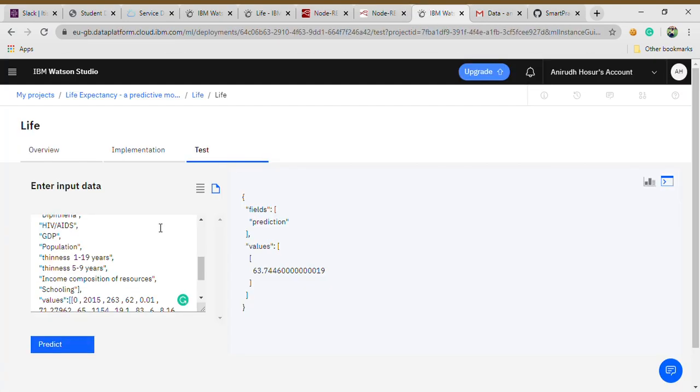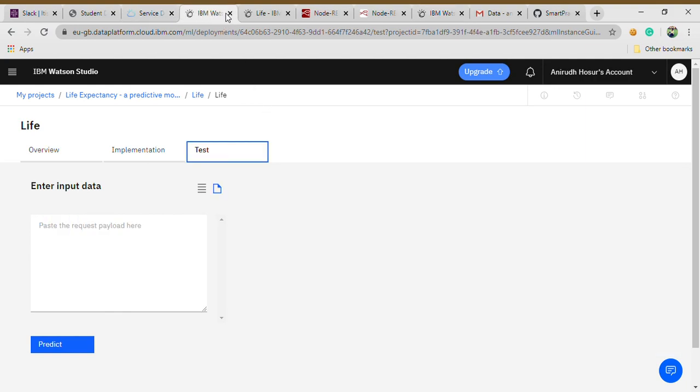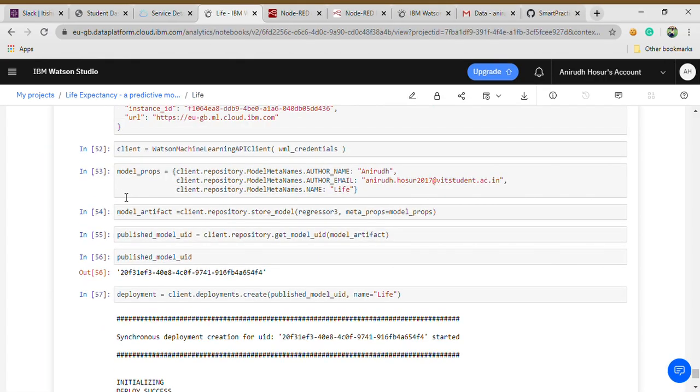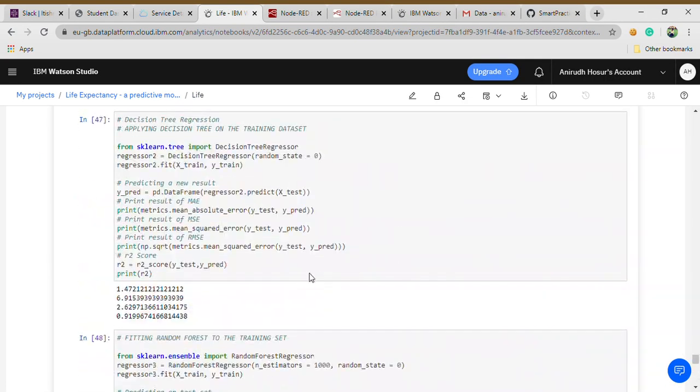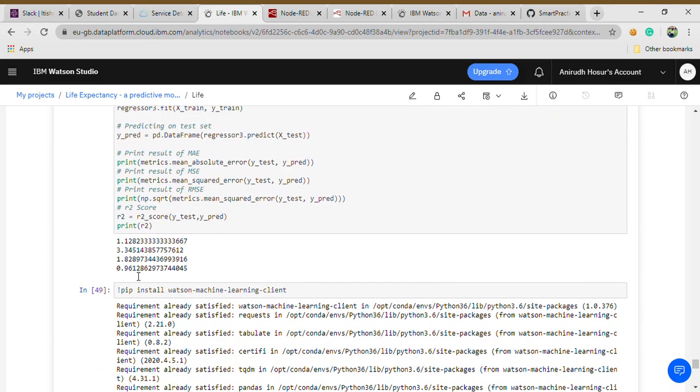But when you check it out here, and once you predict it, you get 63.744. Where has the remaining 2.26 gone? Well, that's because our model, I'll just close this old one, has got only, not only, that's quite good actually, 96%.